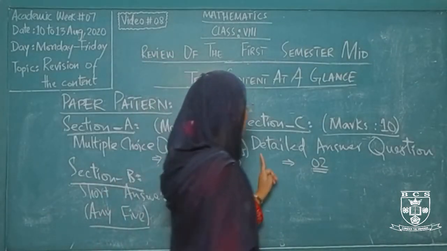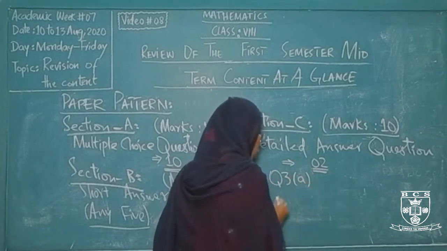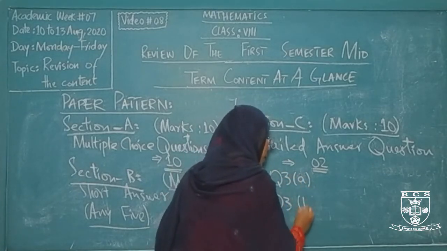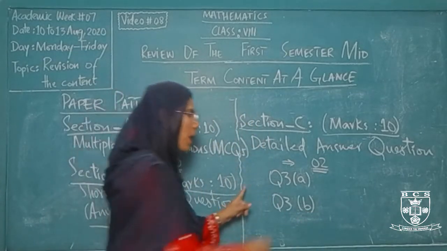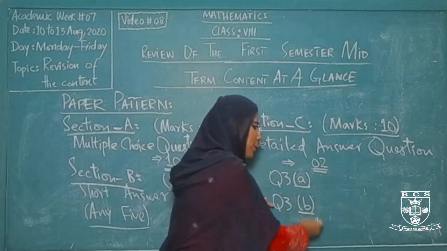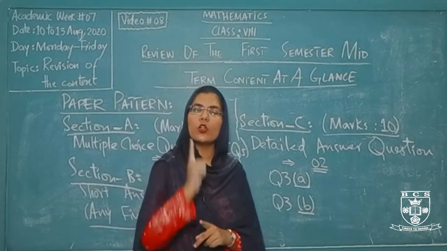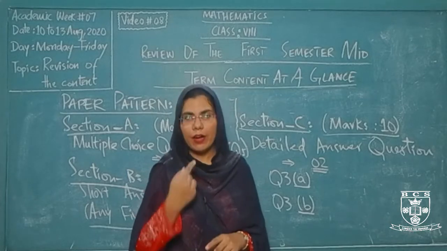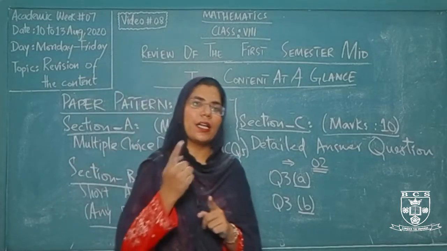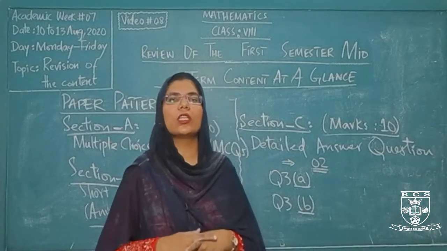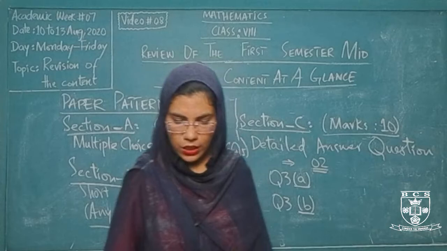For example, in this section the question is given as question number 3 part A and also question number 3 part B. So if you are attempting question number 3, you will attempt part A and part B as well. By attempting both parts, one question will be considered, and then if you are attempting question number 4, you will attempt part A then part B of question number 4. So the 2 questions will be completed by following these steps.